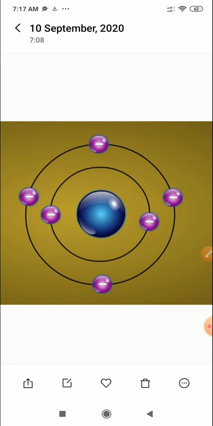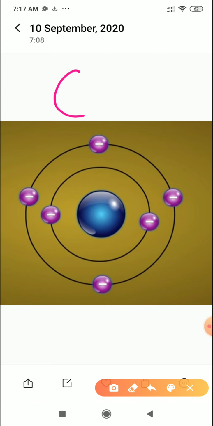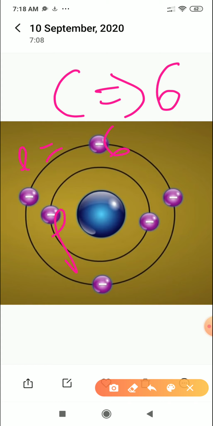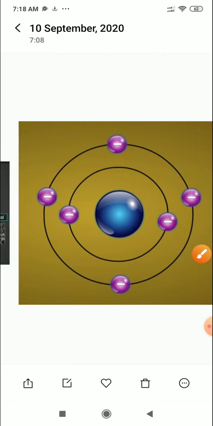This is the structure of carbon, and carbon has atomic number 6. The number of electrons in carbon is 6, and the number of protons in carbon is 6 also. Here is an arrangement of the atomic structure of carbon. You can see this is the nucleus and these are the electrons in the carbon. Already you know about it.